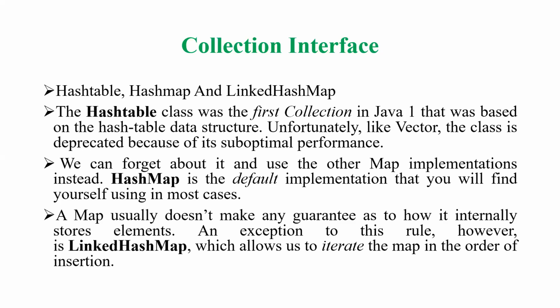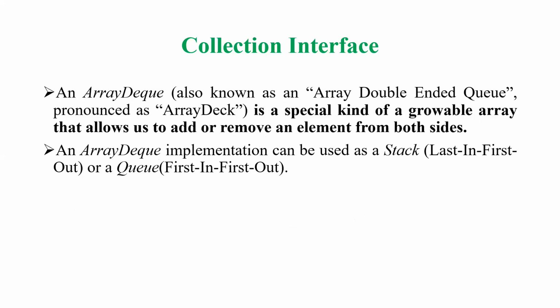An exception to this rule, however, is the linked hash map, which allows us to iterate the map in order of insertion. Suppose I'm very particular about my insertion, and I want to make use of that particular order for mapping between the keys and the values, I can go with the linked hash map. And some other thing is also there, array dq. Okay, array double-ended queue, and you might be knowing, friends, what exactly the double-ended queue is.